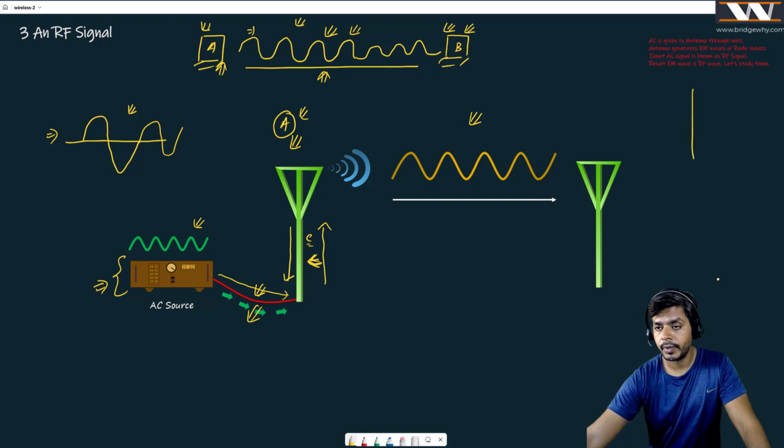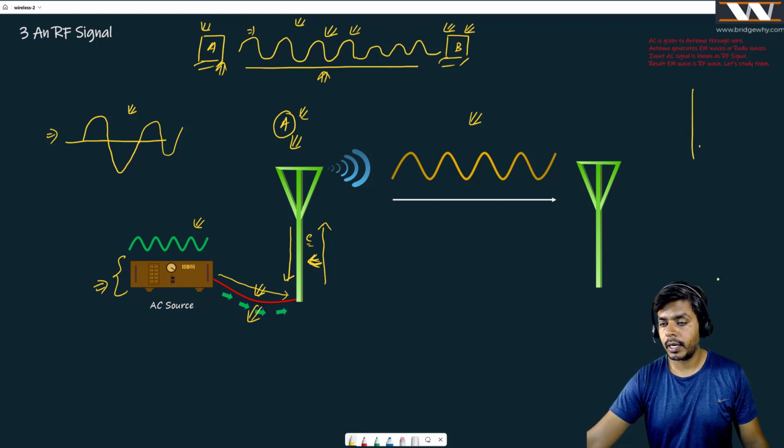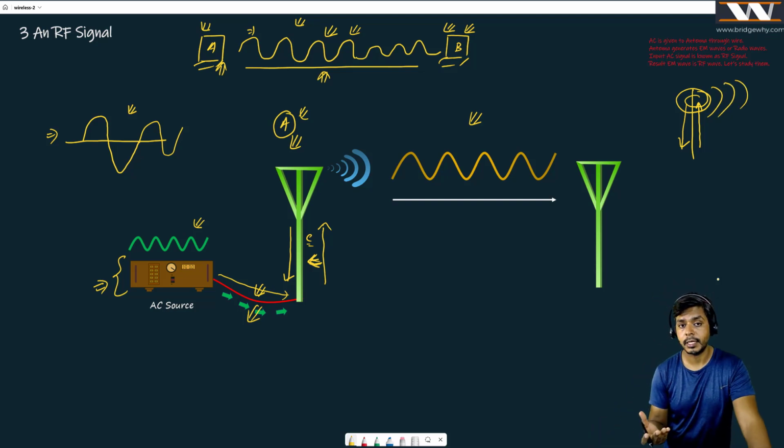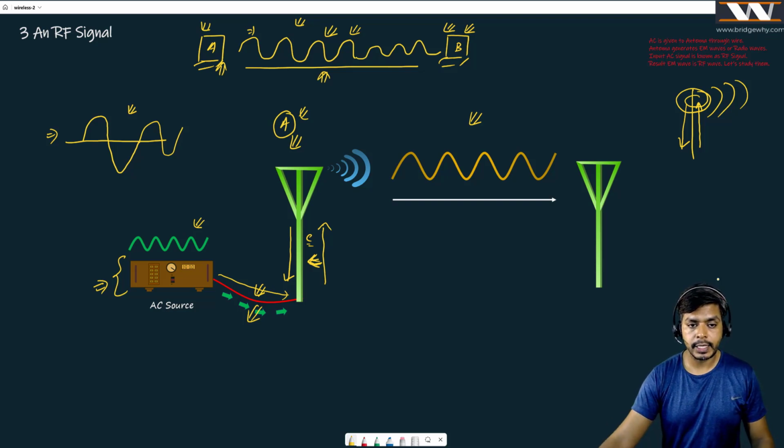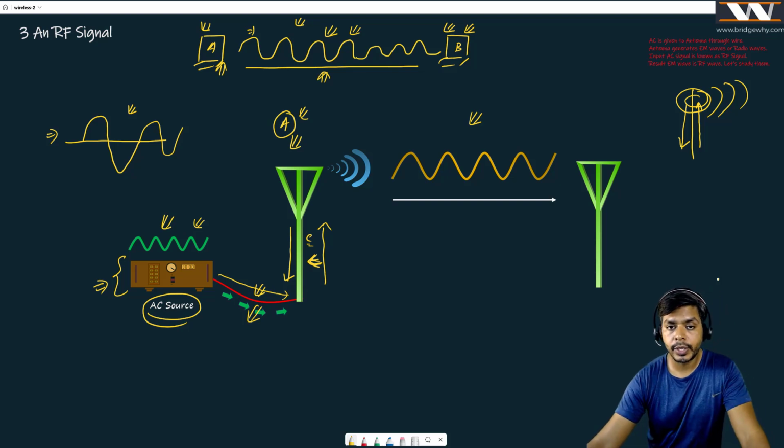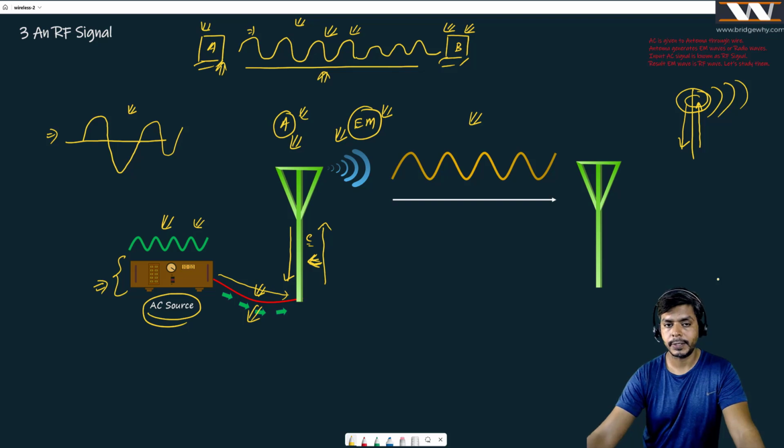And if you do not know, just try to understand. If current is flowing in this wire, it is going to create a magnetic field. If current changes its direction, the magnetic field is going to create an electric field, then again a magnetic field, then again an electric field. And this is what Mr. Hertz had explained to us. It means that if I connect a wire to this antenna and give an AC signal, or alternating current, to this antenna, it is going to produce electromagnetic waves. Very, very interesting.